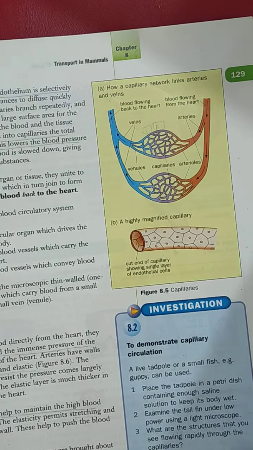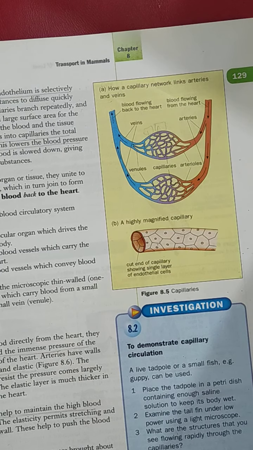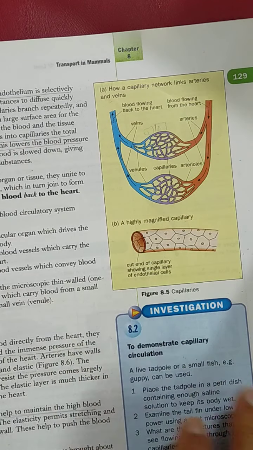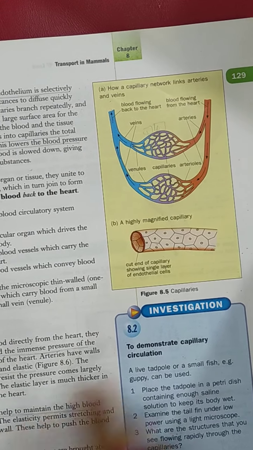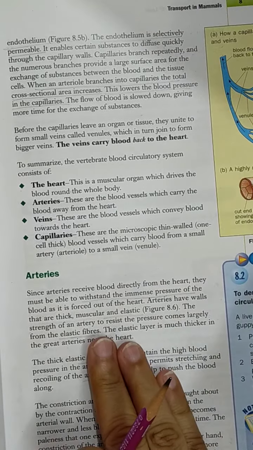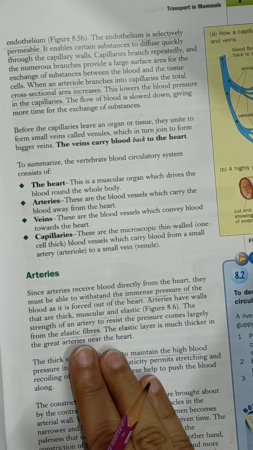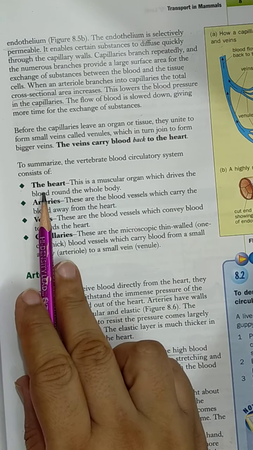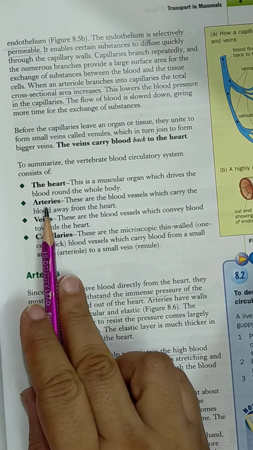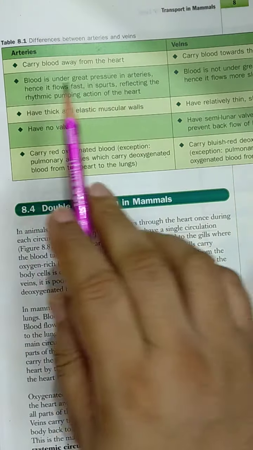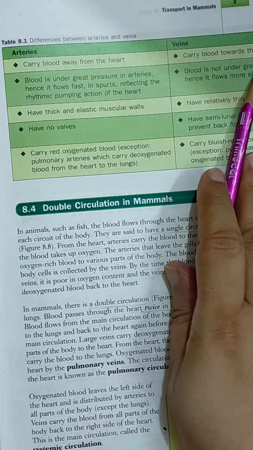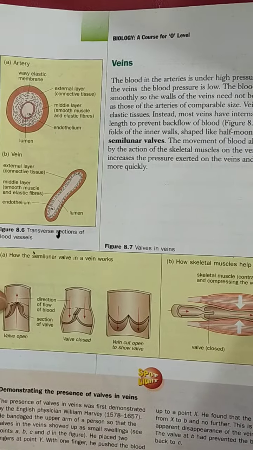Okay, now the most important topic of this chapter is the difference between arteries and veins. So here the difference is given, what are the arteries. So I already told you that arteries are the vessels which carry blood away from the heart. So the very important topic of this chapter is the difference between arteries and veins. So here I am going to explain you the difference between arteries and veins.